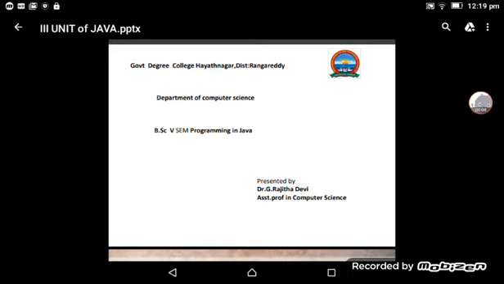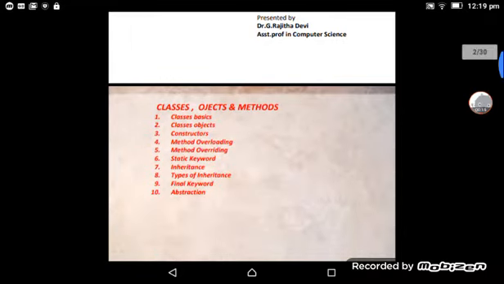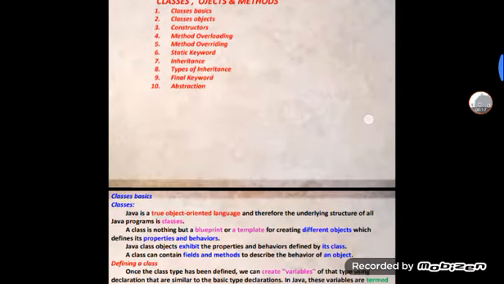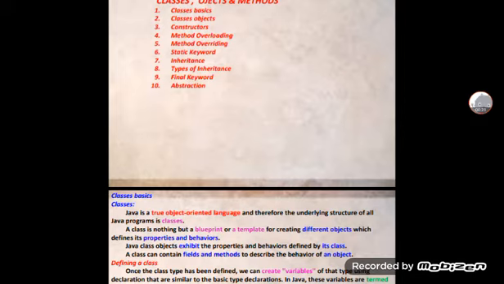Today I am going to discuss BSc 5th semester programming in Java. Today's agenda is classes, objects and methods. In this I'm going to discuss these topics: class basics, classes, objects, constructors, method overloading, method overriding, static keyword, inheritance, types of inheritance, final keyword, and then abstraction.